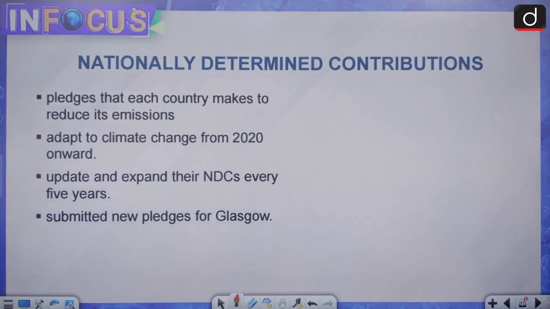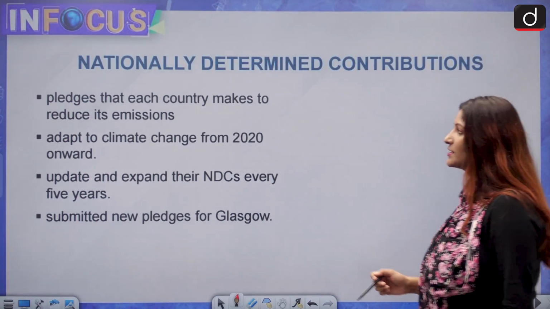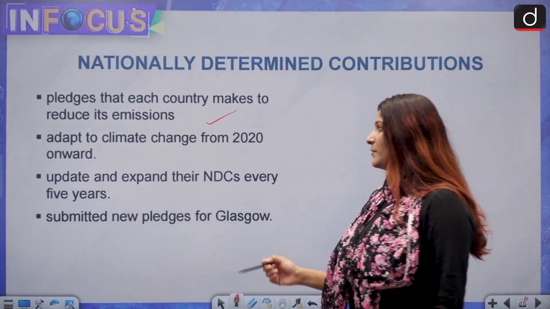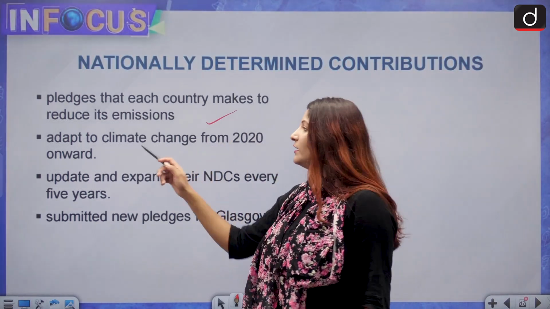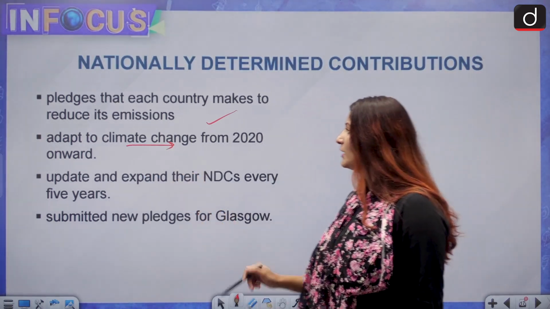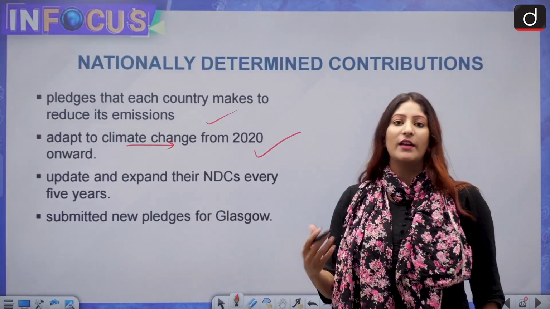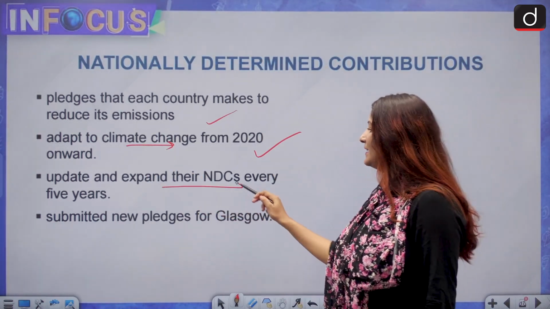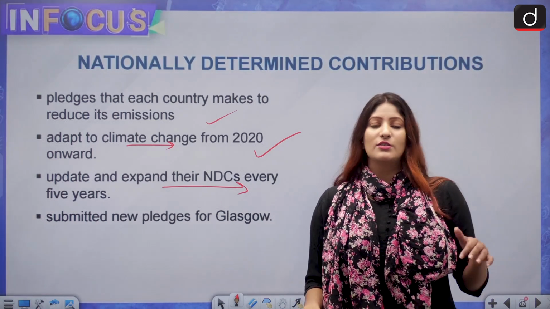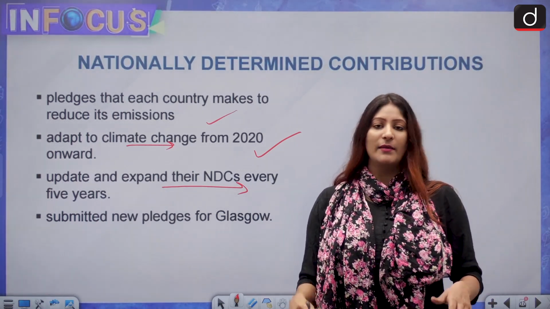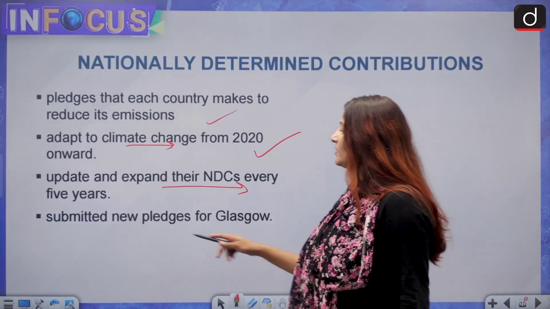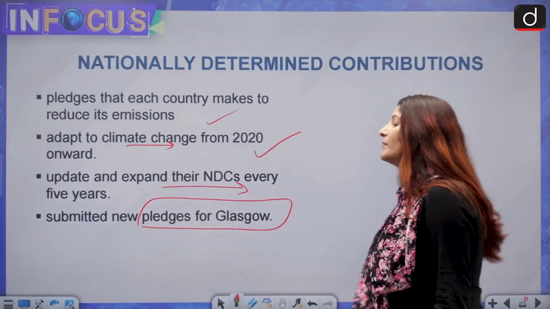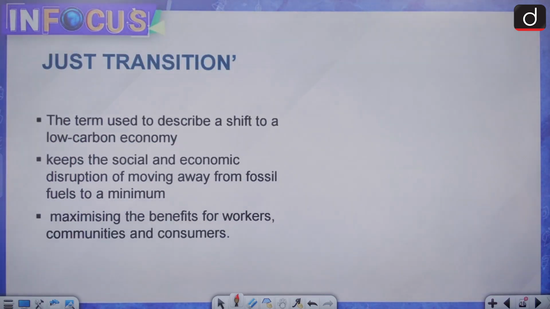Moving ahead, let's talk about nationally determined contributions. These are basically pledges that each country undertakes in order to reduce emission. India has also done that. So first, adapt to climate change from 2020 onwards, when the Kyoto Protocol expired. Update and expand their NDCs every 5 years. It's not like you have taken an NDC one time and then you continue it. Then submit new pledges for Glasgow. Many countries, such as India, have submitted new pledges at Glasgow as well.